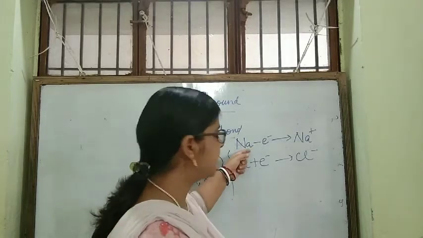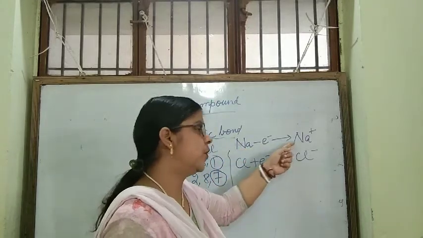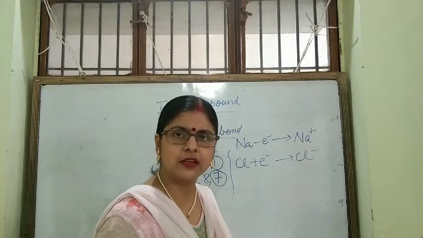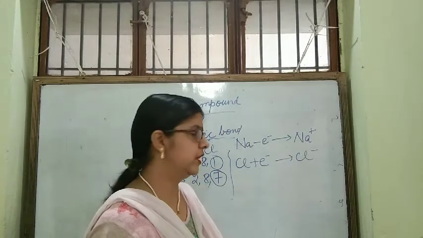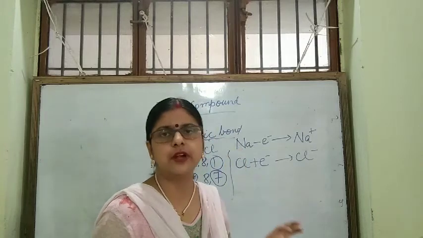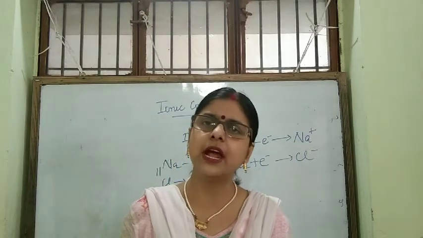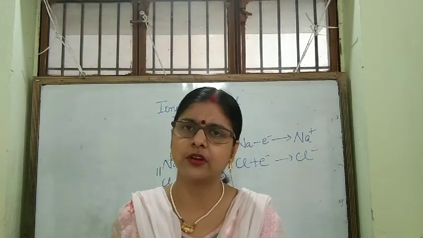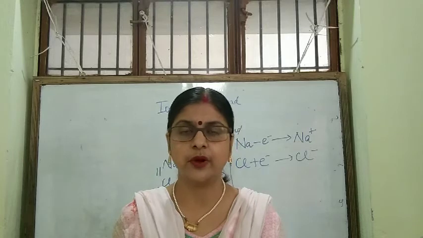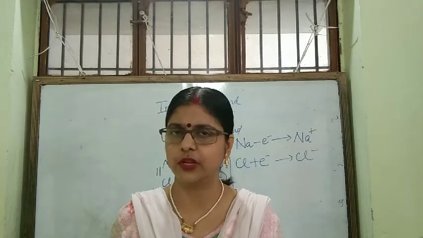If any atom is losing an electron, then it will be a positively charged ion. Why? Because in an atom, number of proton and number of electron is equal. But whenever an atom loses an electron, then number of proton and number of electron will not be equal.